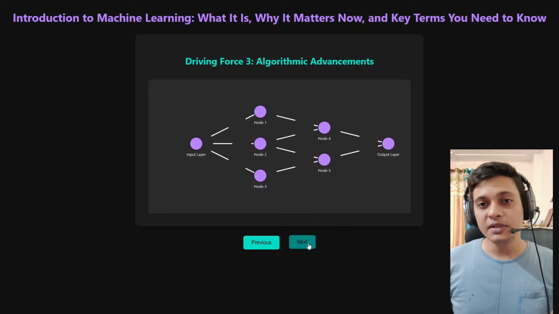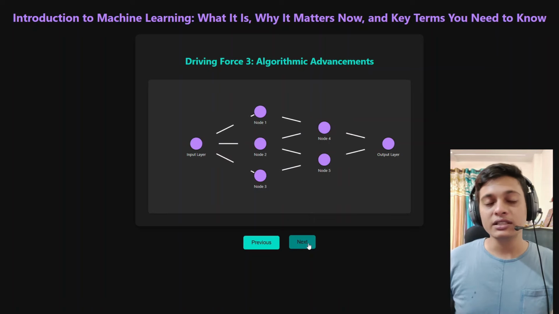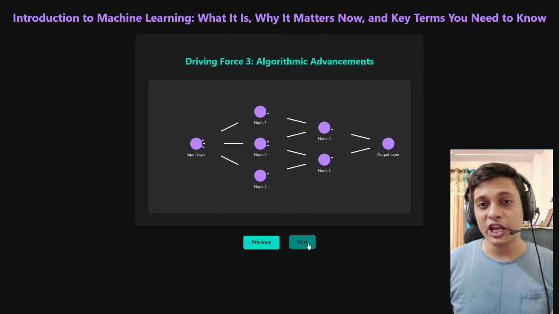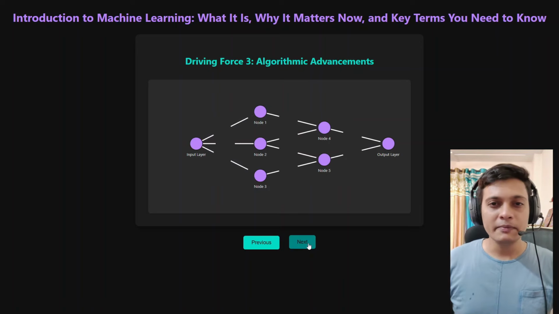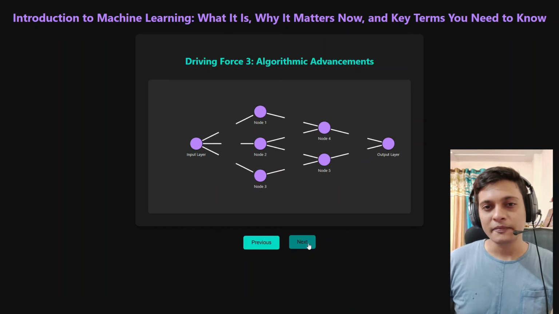And with machine learning and this equipment, all the applications are now equipped with machine learning so that they can provide the best experience to the users.